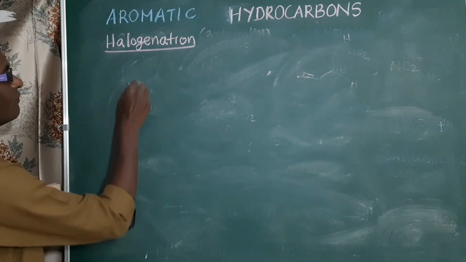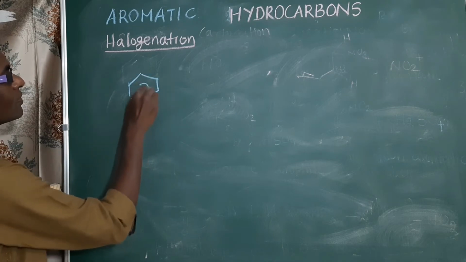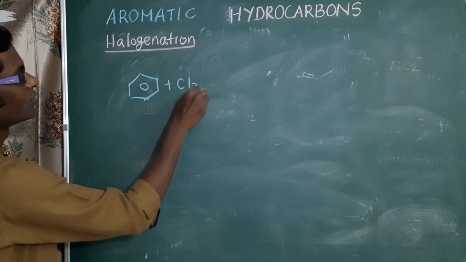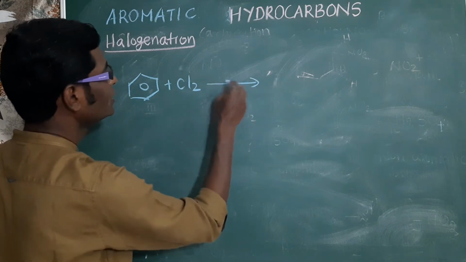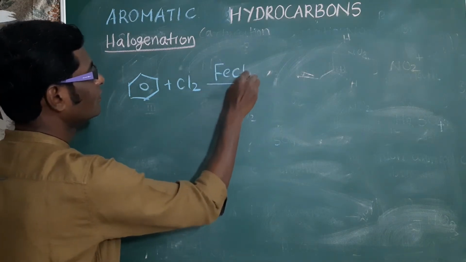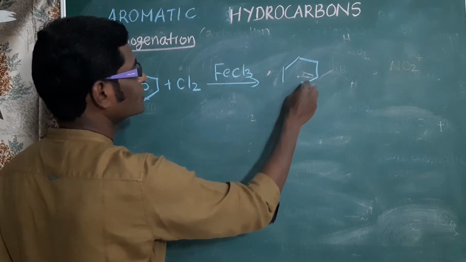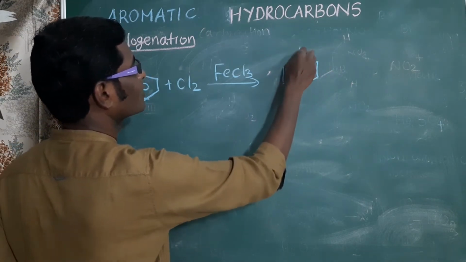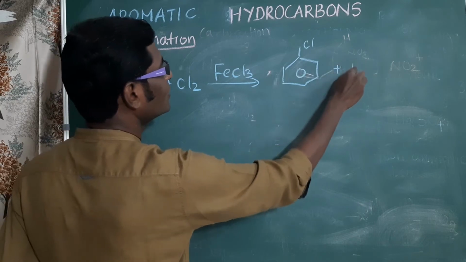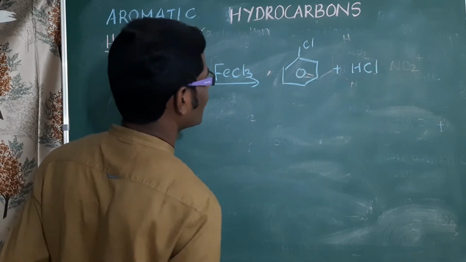Example, when benzene is treated with chlorine in presence of a Lewis acid like ferric chloride, an electrophilic substitution reaction occurs, and we will get chlorobenzene and hydrochloric acid.